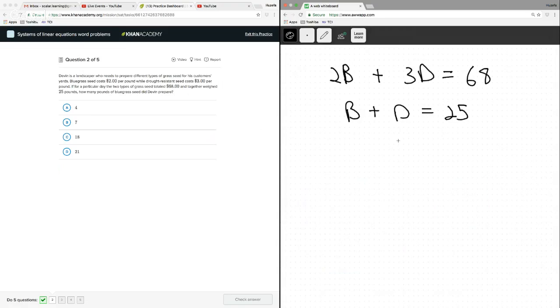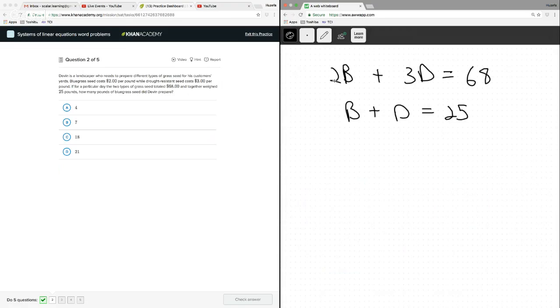Now, what does it say? How many pounds of bluegrass did Devin prepare? Interesting. We need to solve for B. So how do we solve for B? There are 2 ways. It's kind of up to your preference. You can either solve by elimination or substitution. My instinct in this one would first be to go to substitution, but now that I look at it, elimination is going to be easier.